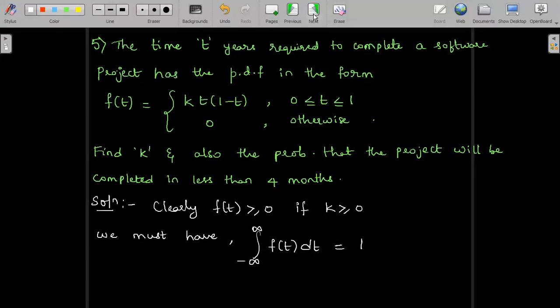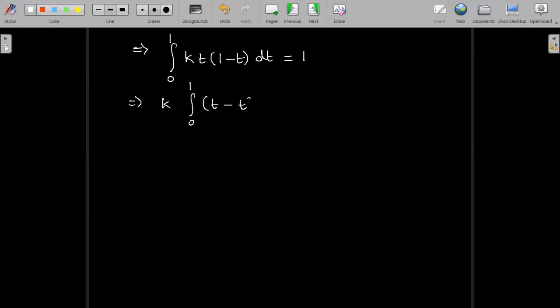So now let us integrate. The integral limits are only 0 to 1, because in all other range the value of f of t is 0. So directly we can write integral 0 to 1 k into t into (1 minus t) dt, which should be equal to 1. K is a constant, I can write it outside the integration, and this is t minus t square within the integral. Integration of t will be t square divided by 2 minus integration of t square will be t cube divided by 3.